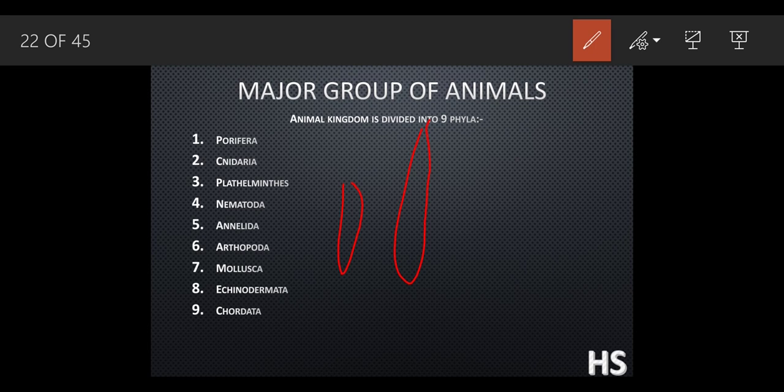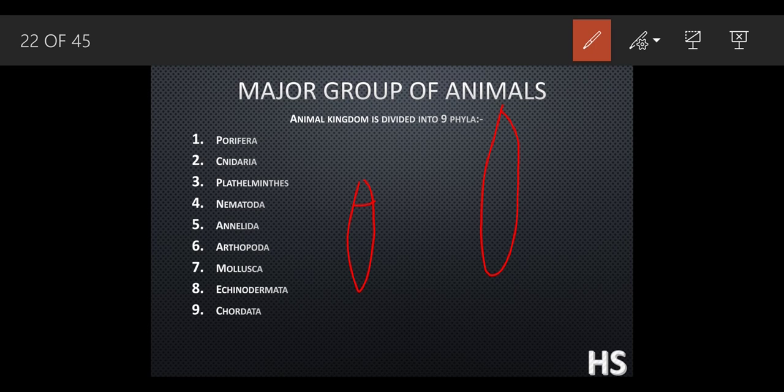What do you mean by segmented? See, if you look at the earthworm, suppose this is the structure of the earthworm, we can see these segments. But if you look at these two, the flat helminthes denoted by PL, and this nematoda which is denoted by N, you will see they are unsegmented, meaning they do not have segments. The difference between the flat helminthes and nematoda is that flat helminthes are small as I said, and nematoda are quite big. They are both unsegmented.